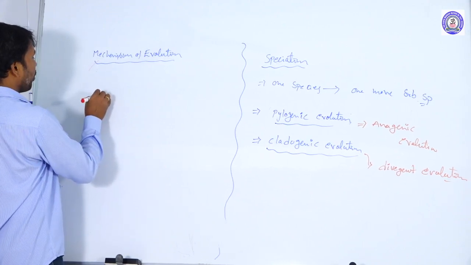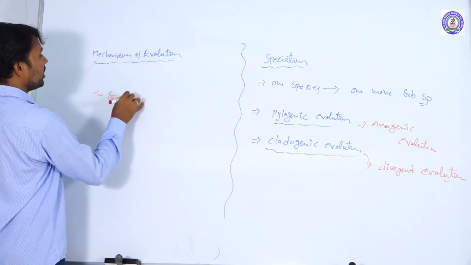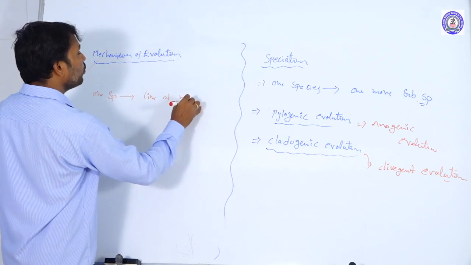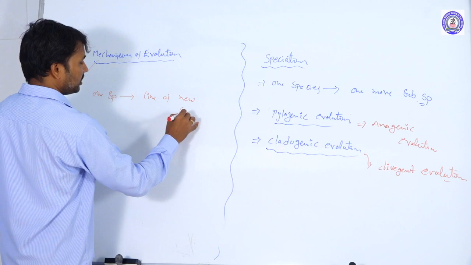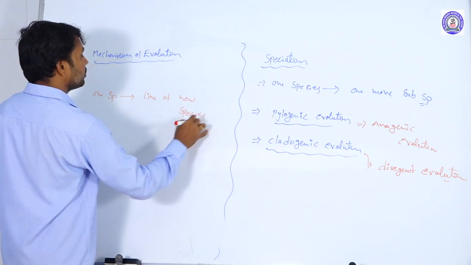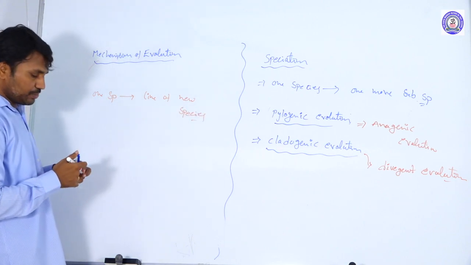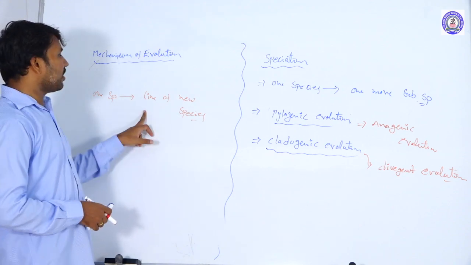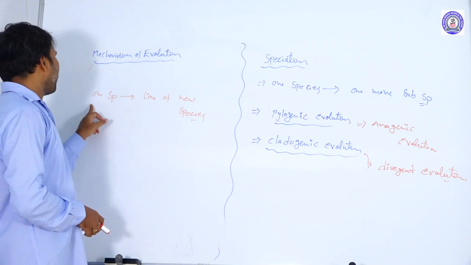So that means one species is forming a line of new species, a line of new subspecies. This type of evolution is called phylogenetic evolution.